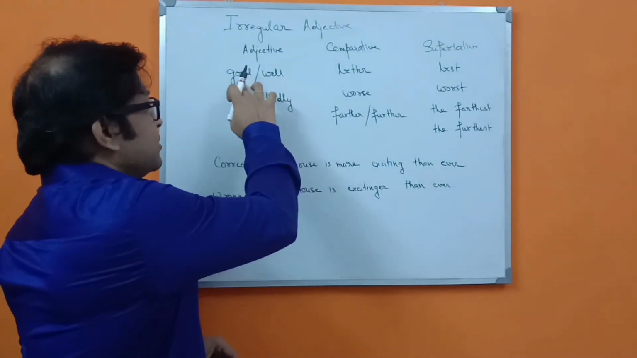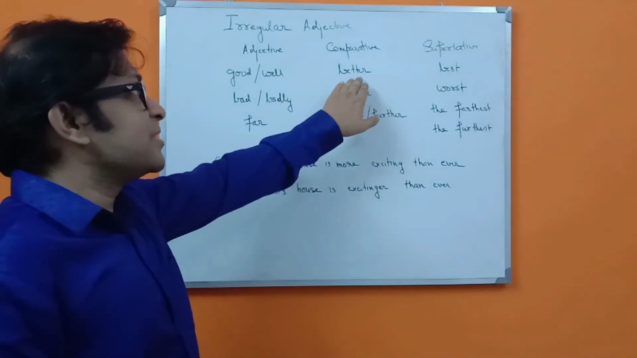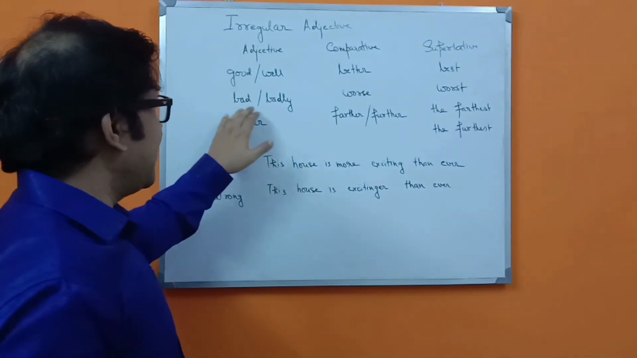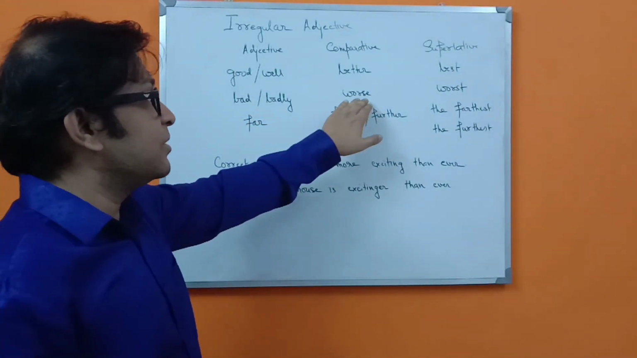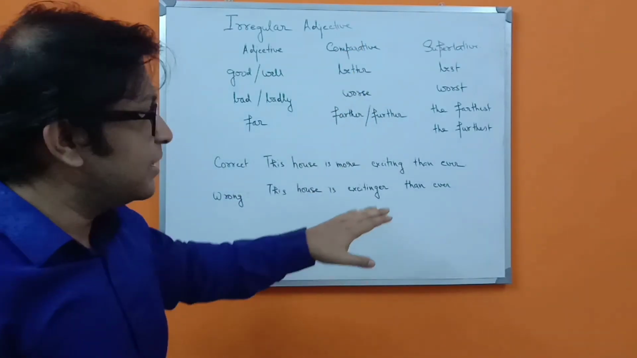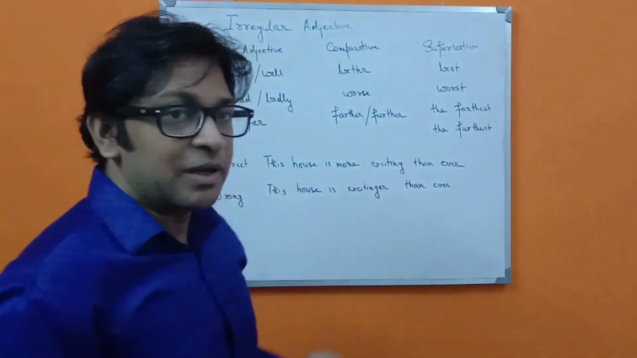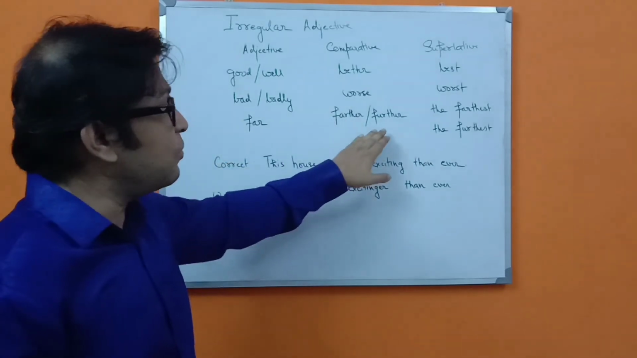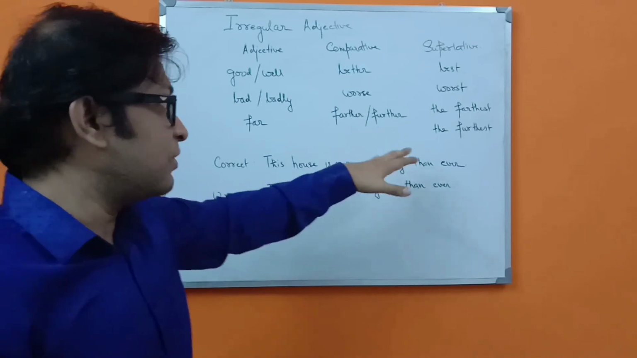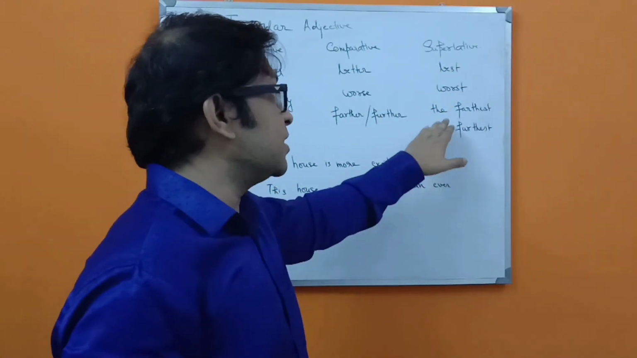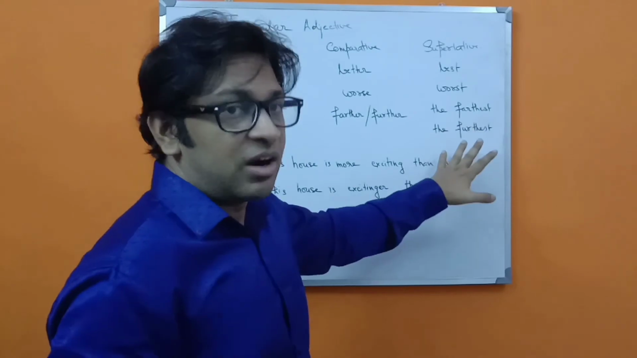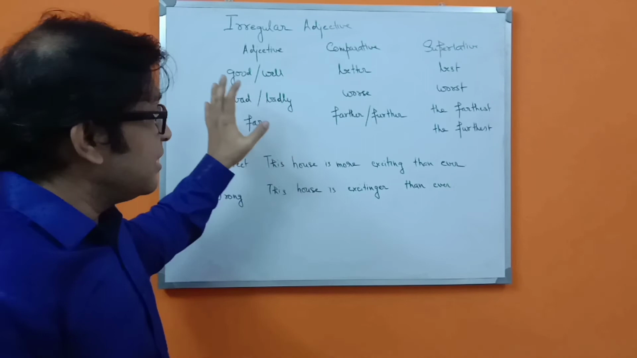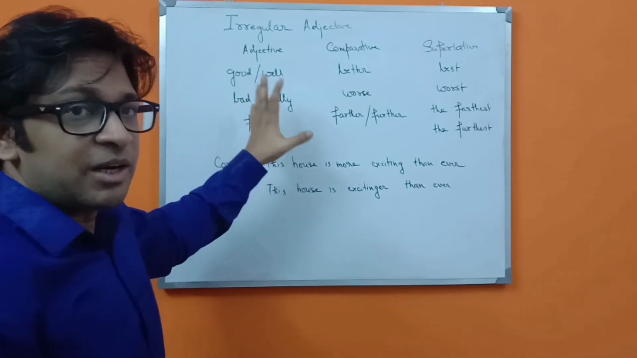So as you can see, good or well changes into better, and obviously in superlative, it will change into best. Bad or badly will change into worse in case of comparative, and it will change into worst in case of superlative. Similarly, far will change into farther or further in comparative, and in superlative it will change into the farthest or the furthest. So you have to remember this thing. Note it down, because it is really important and it will help you a lot.